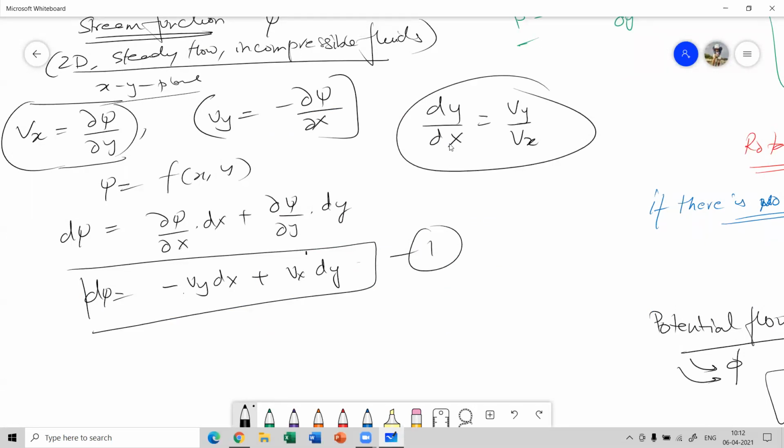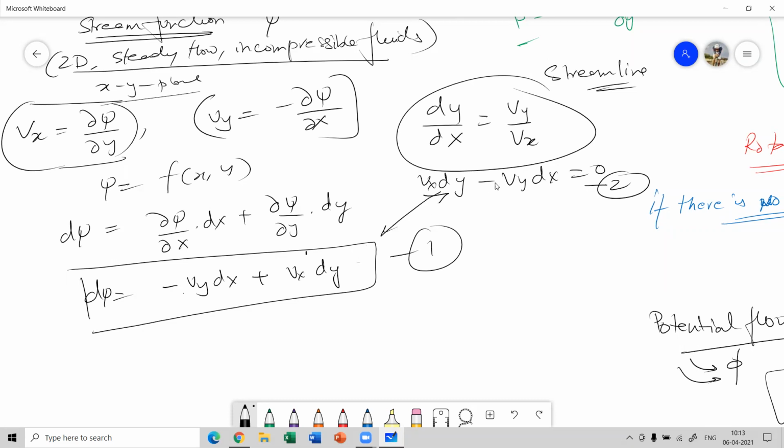And what do you get from here? We get vx dy minus vy dx equal to 0. So if you compare equation 1 and equation 2, this is the equation of a streamline, and this is the equation of stream function.